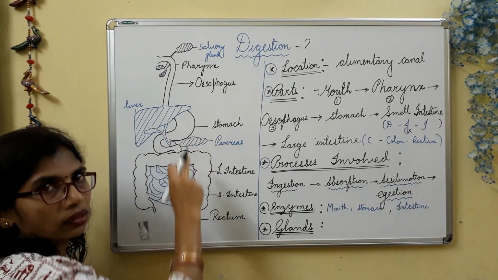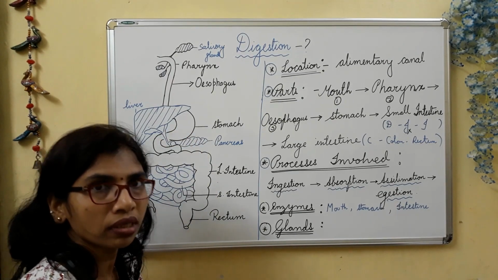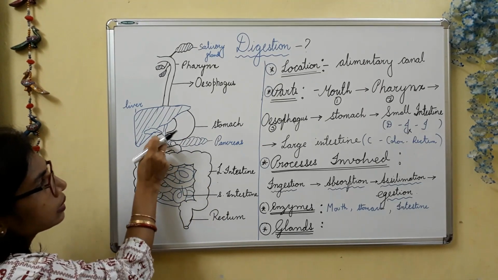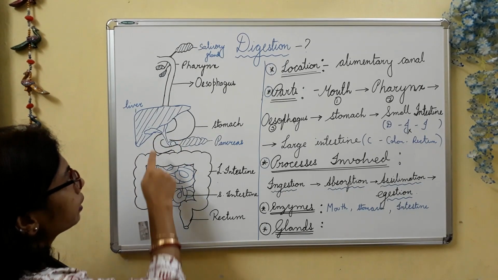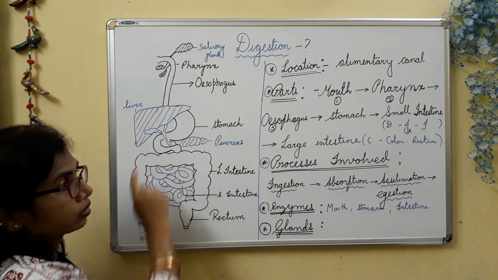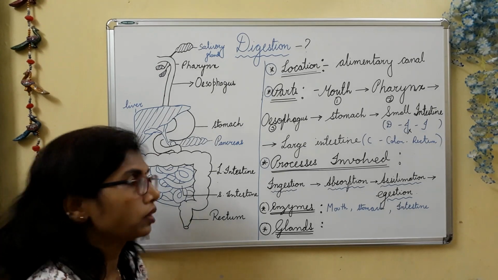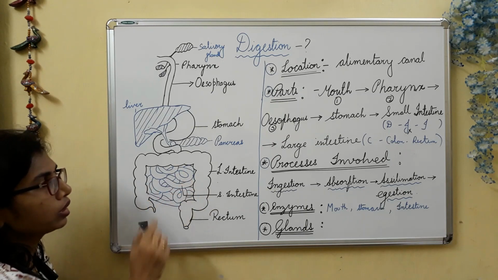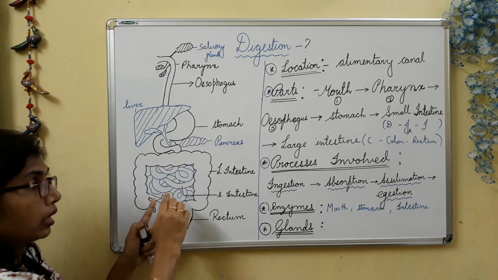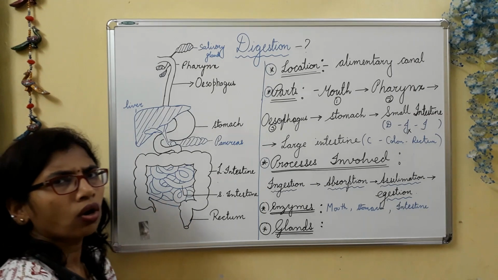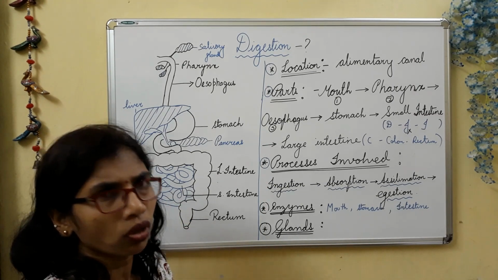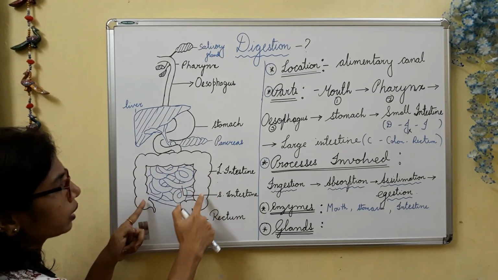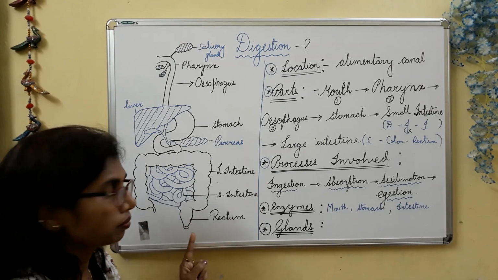Enzymatic actions take place, and then the food proceeds to a C-type tube where the intestine starts. It is the small intestine, the blue colored portion, which is almost 7 to 8 meters long. Then the food goes to the large intestine and finally passes to the rectum and anus.